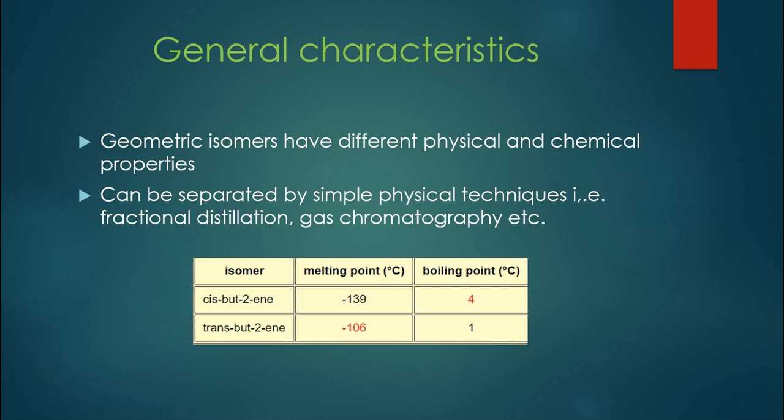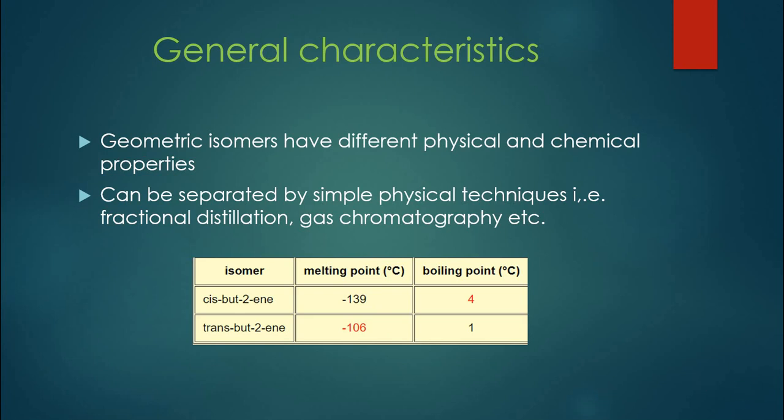Two important physical properties are shown to you in this table, where you can see cis-2-butene and trans-2-butene. The melting points of both of them can be compared. The one in red color shows the highest melting point. You can see the boiling point of cis-2-butene is 4 and that of trans is 1. Again in red color, the higher boiling point is shown. So in the case of cis-2-butene, the boiling point will be higher as compared to trans, and in the case of melting point, trans-2-butene will have a higher melting point as compared to cis-2-butene.